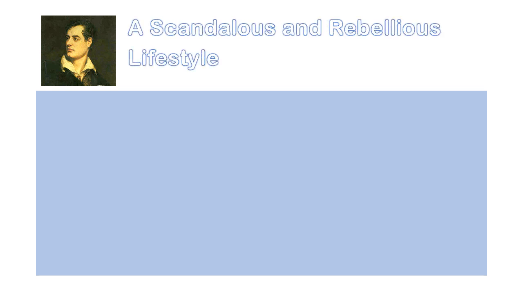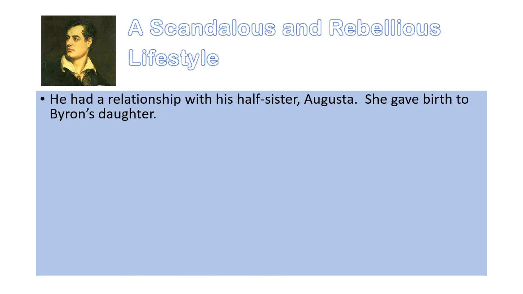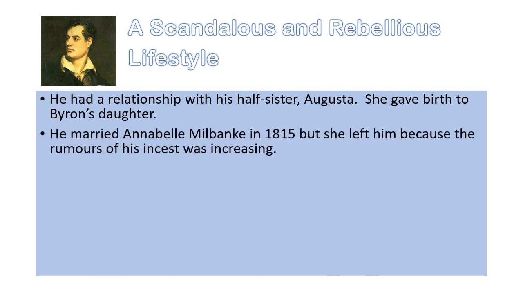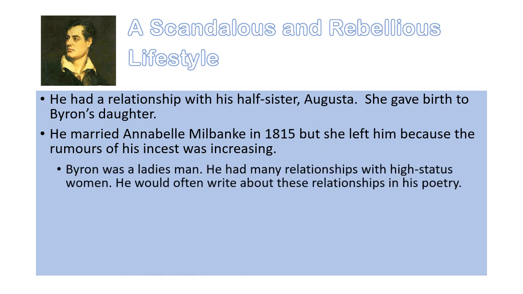What context information do we need to know? Well, he was a scandalous and rebellious figure, and the details I'm going to go through are more to give you background. You wouldn't need to discuss this. All you'd need to know about Byron is that he's a scandalous and rebellious figure. He had a relationship with his half-sister and she gave birth to his daughter. He married Annabel Milbank in 1815, but she left him because of the rumours of incest.